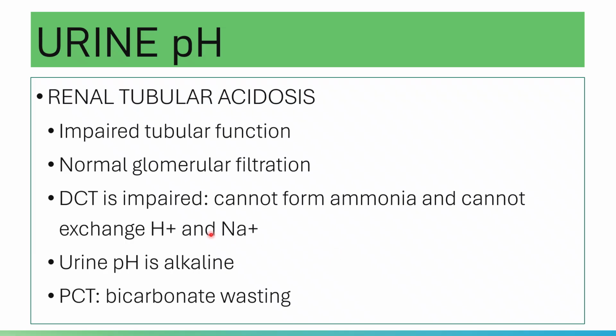If the DCT cannot form ammonia, then hydrogen cannot combine with ammonia to form ammonium for excretion. So hydrogen is not excreted. It will remain in the circulation.